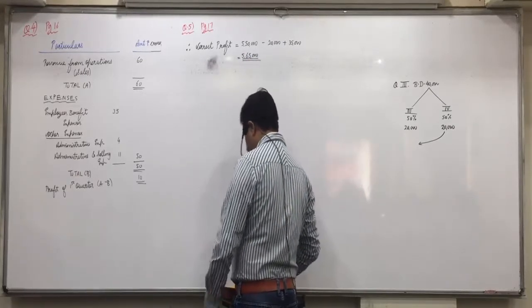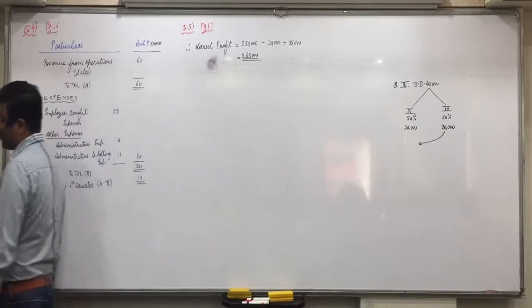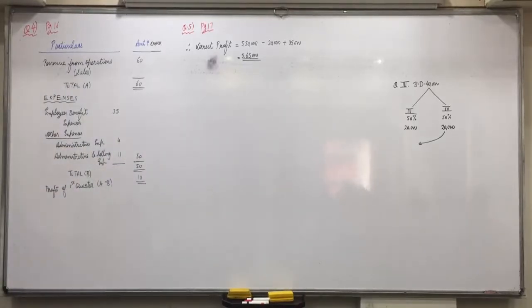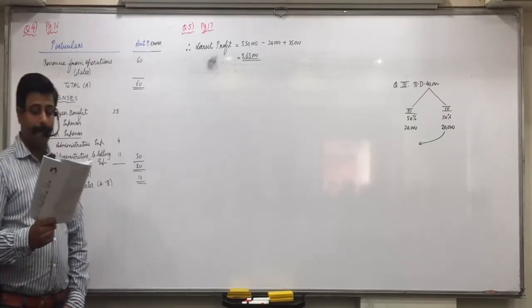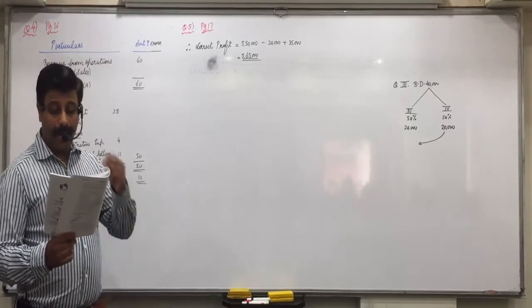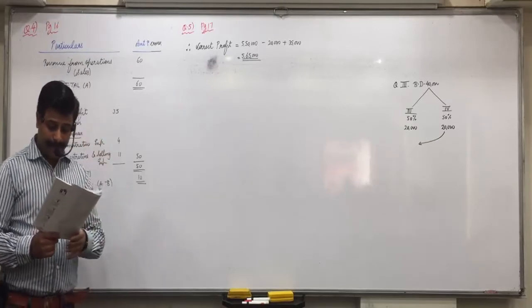That is the correct profit of quarter 3 which should be reported. Did you understand this portion, everyone? Anyone having any doubt in this?